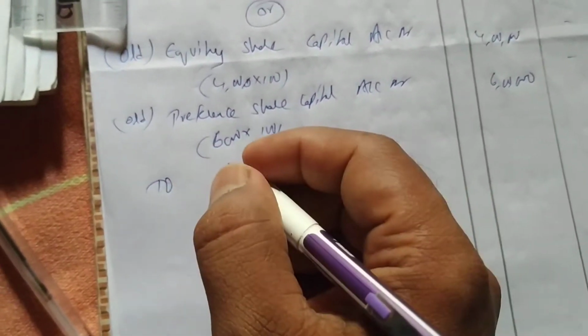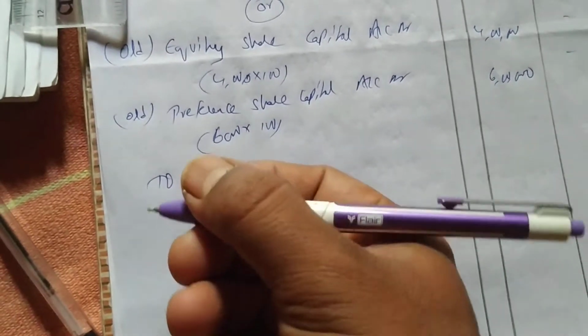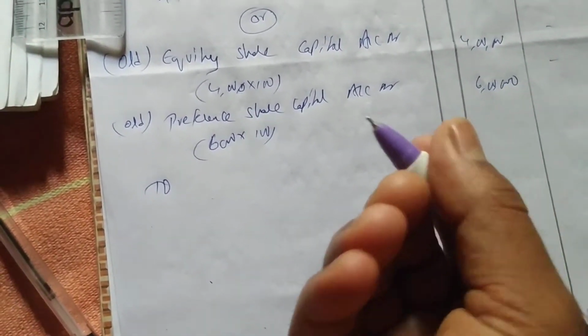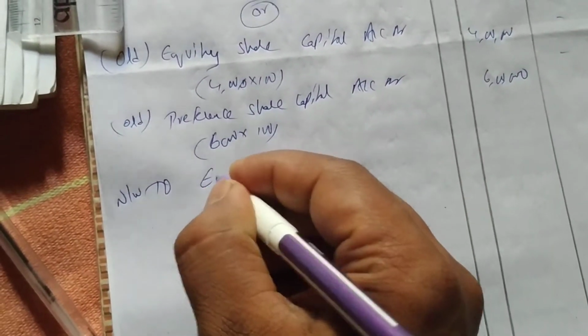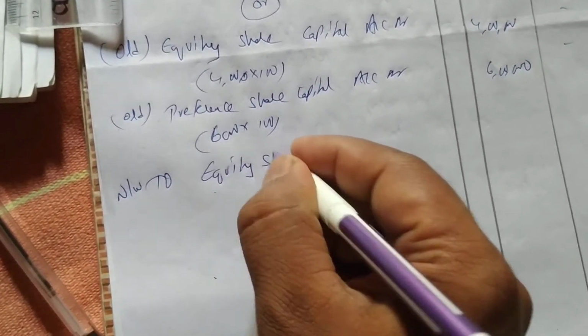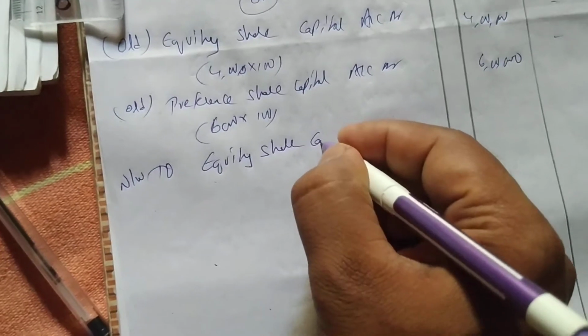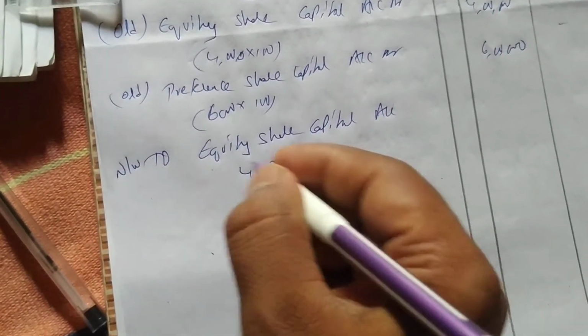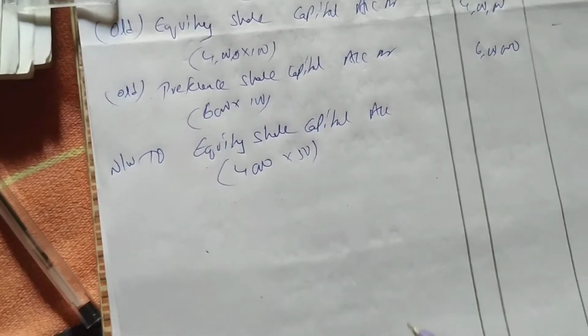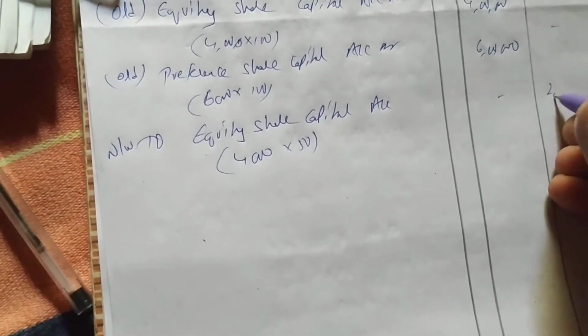To how much he is asking to reduce it to? 50%. To new equity share capital account. How many shares? 4,000. He is asking to reduce to 50, so the balance will be 50, so we will get 2 lakhs.